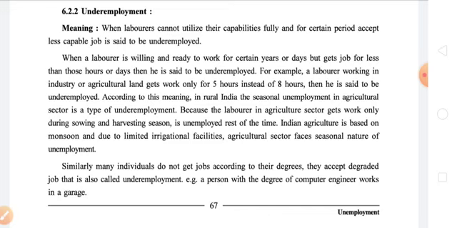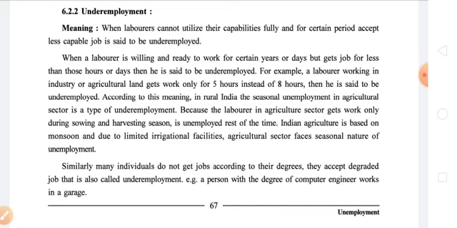But due to the limitation of job opportunities, they are not able to get work, and that's why they end up with seasonal business, and that's why Indian agriculture is seasonal only. The second reason why they are not getting permanent work in the agricultural sector is that Indian agriculture is based on monsoon, and due to limited irrigation facilities, the agricultural sector faces